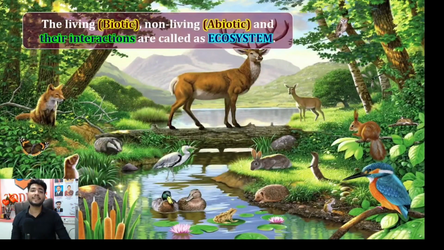So the living biotic components, the non-living abiotic components, and the interaction between them are called an ecosystem. You must have understood what an ecosystem is. An ecosystem is nothing but the interaction of abiotic and biotic components. It is called an ecosystem.